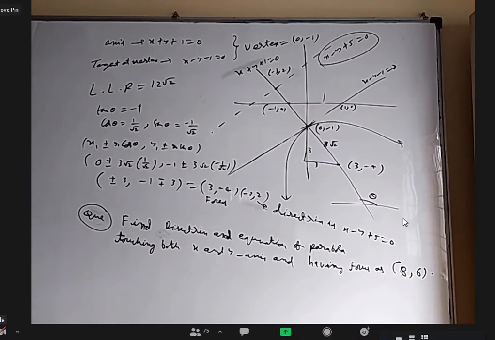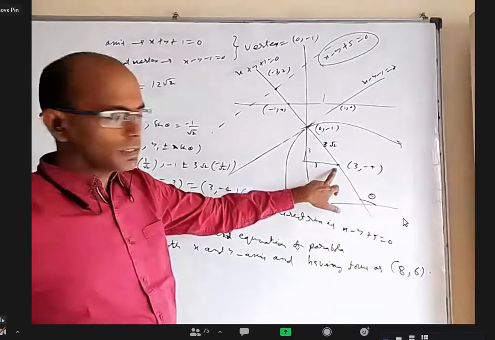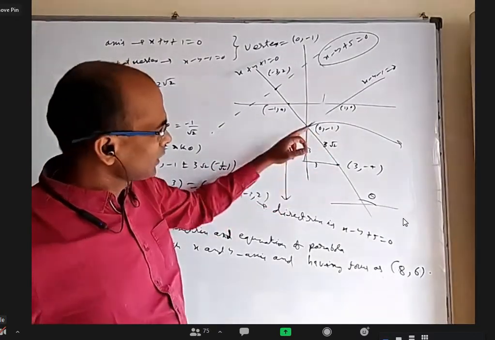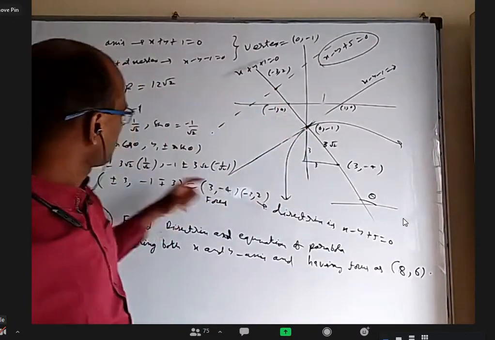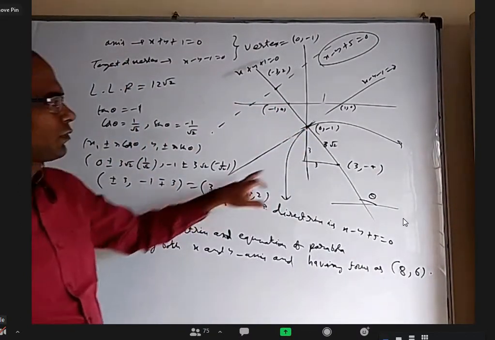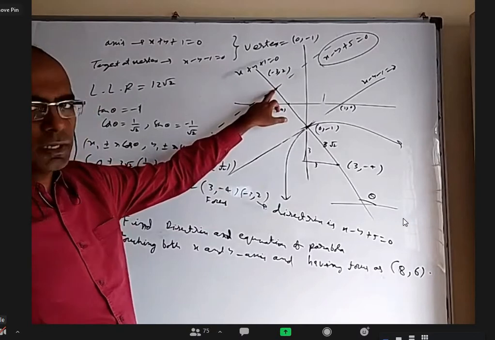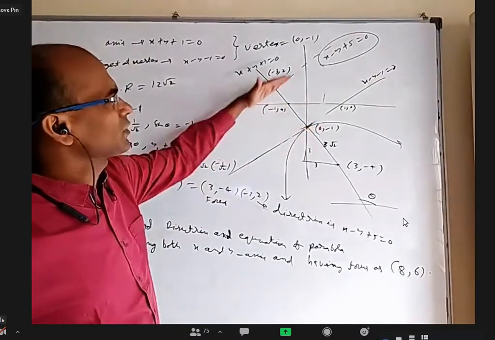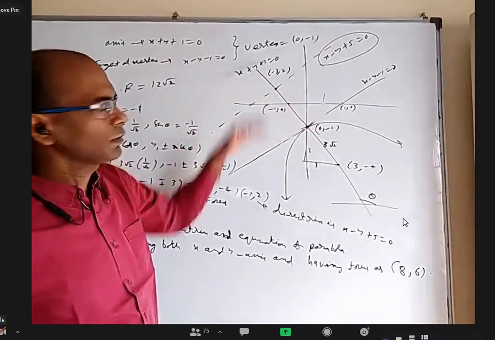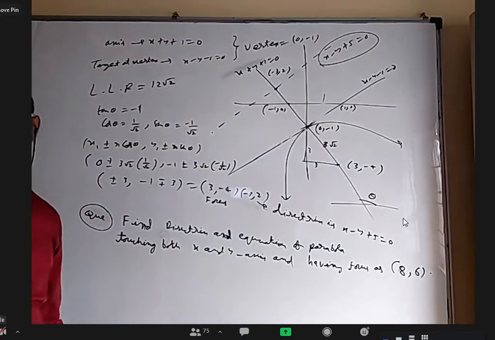Sir, once how you got directrix, sir? Oh, directrix. When I found the focus traveling a distance a, similarly I traveled a backwards and found this point, and I used this. One of them is this point, one of them is this point. Through that point, parallel to tangent at vertex is directrix, because this distance is 2a. Sir, understood.